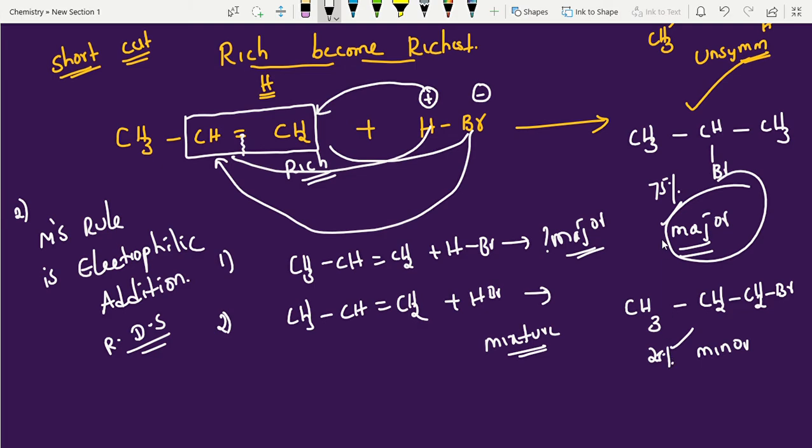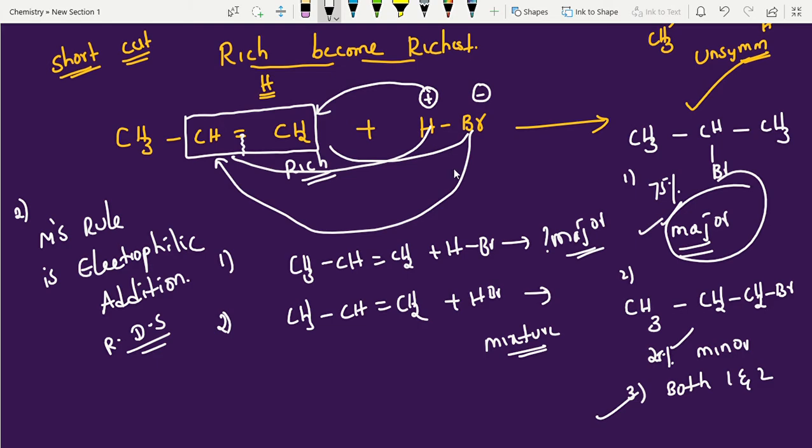If they are not asking for a mixture, you have to select the major product. If option 1 is this one, option 2 is this one, and option 3 is both 1 and 2, then both 1 and 2 is your best answer. Depends on the question. It's very easy, you can apply this trick and easily score marks.